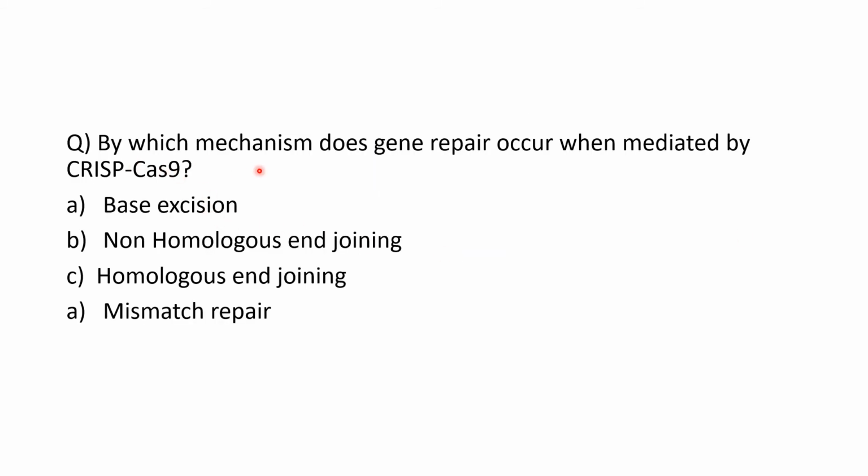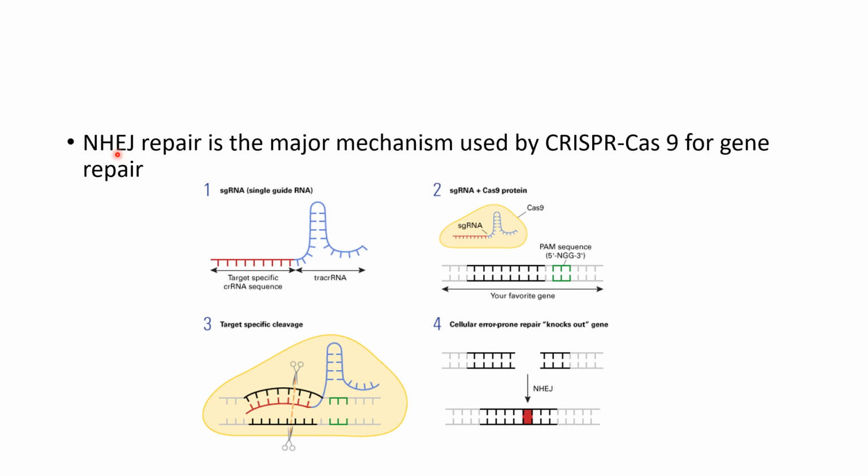Next question, by which mechanism does gene repair occur when mediated by CRISPR-Cas9? Options are base excision, NHEJ, homologous end joining, mismatch repair. The correct answer is B, non-homologous end joining. So NHEJ repair, that is non-homologous end joining repair, is a major mechanism used by CRISPR-Cas9 for gene repair.